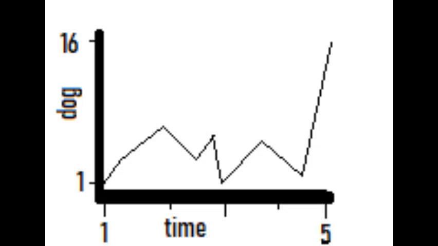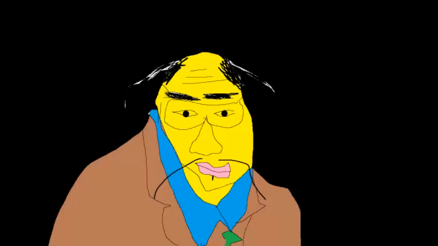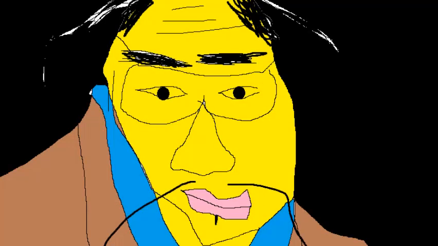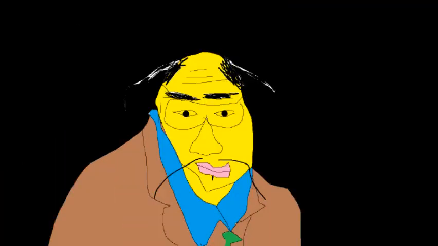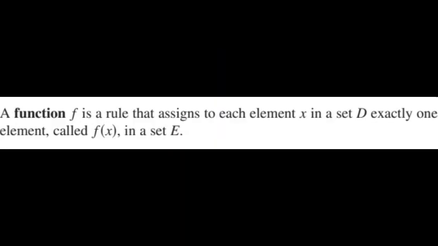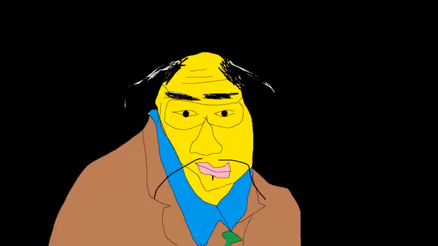Look at this graph depicting the amount of dog eaten over time. See the recent spike? I got hungry. What is important to note is that every input is mapped to an output. The formal definition of a function f is this: a function f assigns to each element x in a set D exactly one element, called f of x, in a set E. Sound complicated? Think of D as the input, and E as the output.